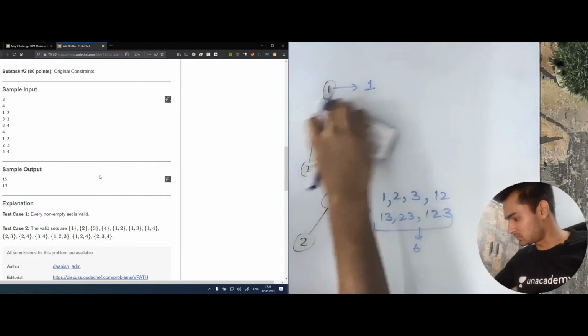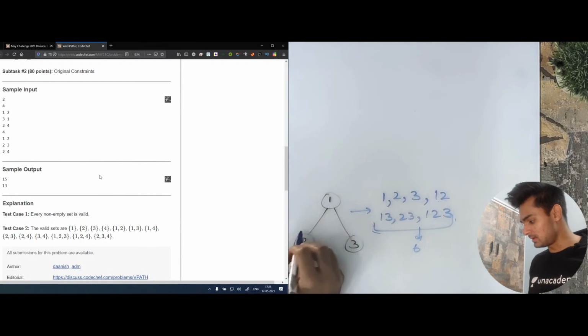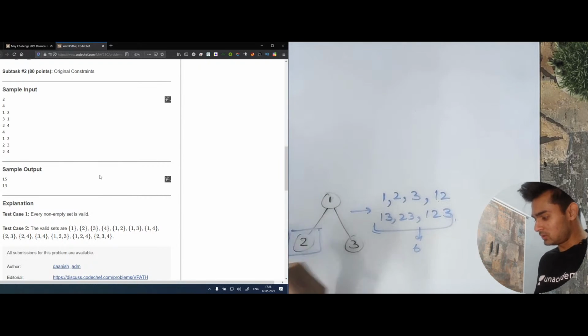Let's look at this one. How did we get all these paths? Let's look at this node. We know that this node can only give us one path, which is 2.